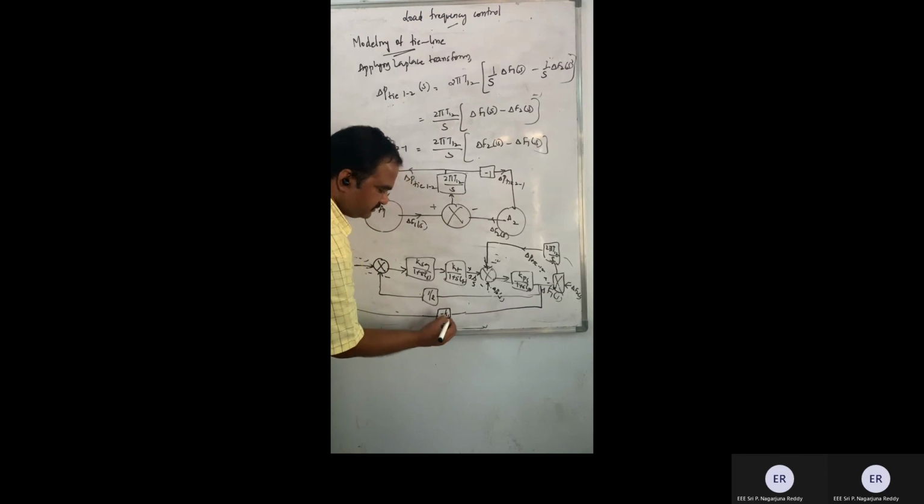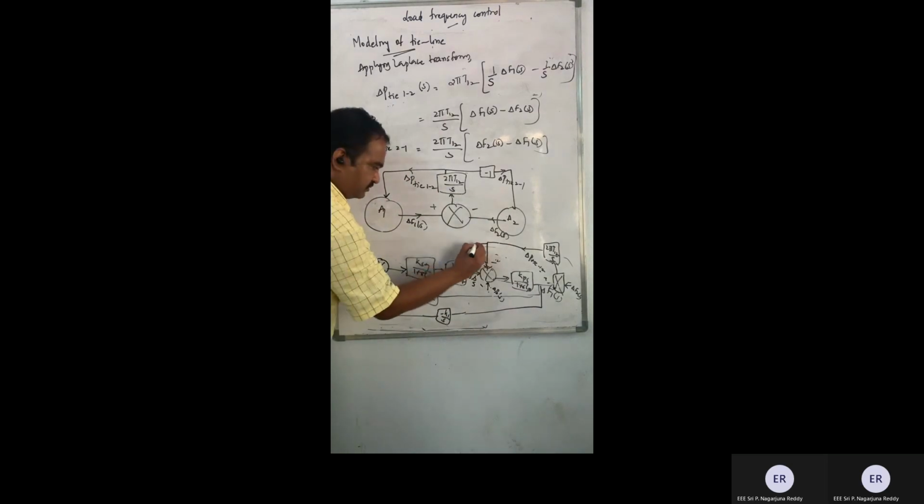For single area system, we have done this one. Now for a two area system, this is not enough. We are supposed to give this one also as a feedback controller. This is also to be given. Now, I am going to keep a summer here. Both the things are to be given here. This one also is to be integrally fed back. This one also is to be integrally fed back. Then only the system will come into control.